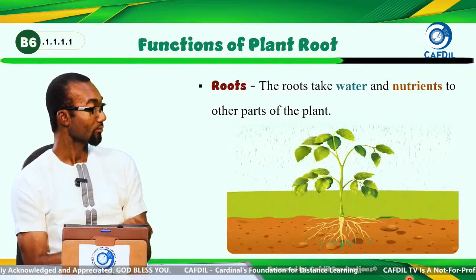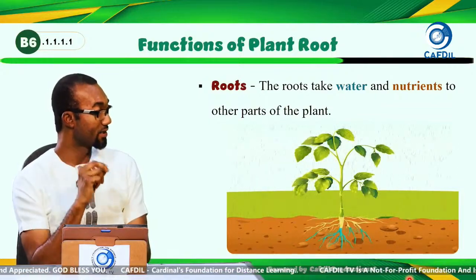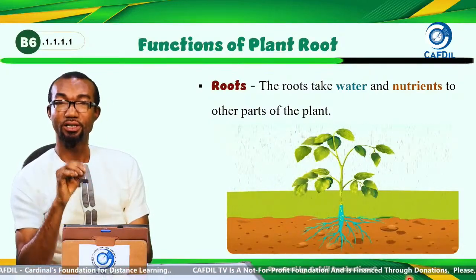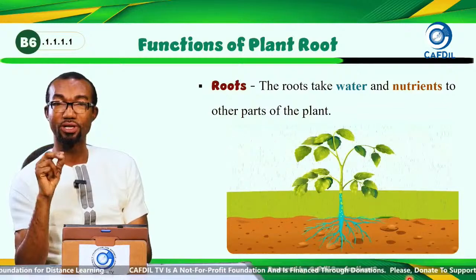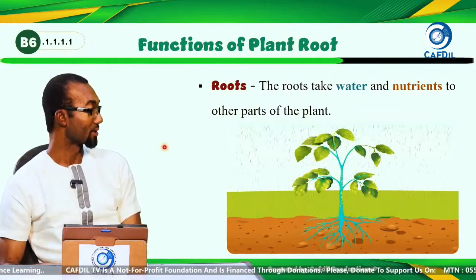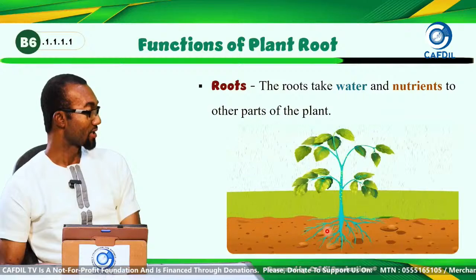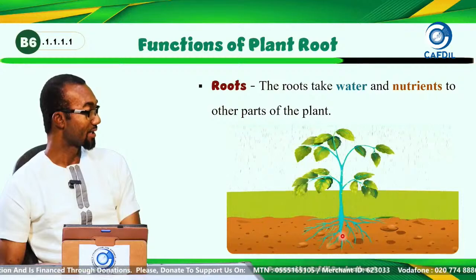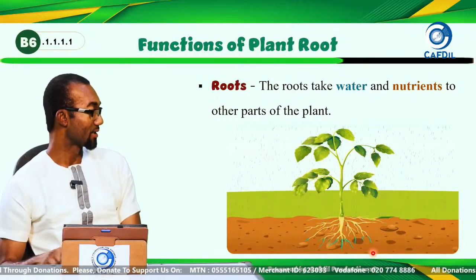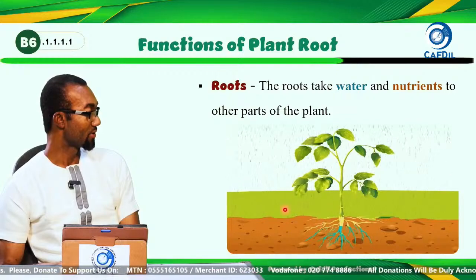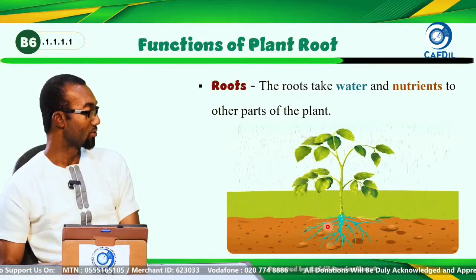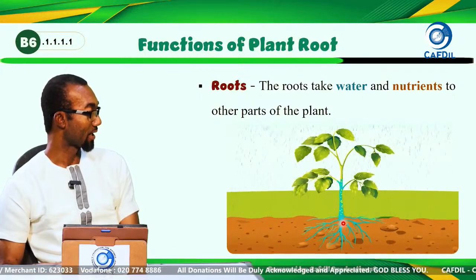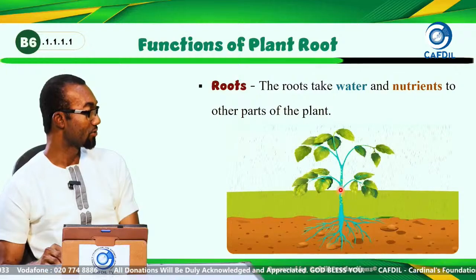Great. The roots also take water and nutrients to the other parts of the plant. So there is the root, and you see that it is taking water. It is raining. So the root is taking water to all the parts of the plant. Let's see. See, it is raining. So when the rain gets into the soil, the roots also transport the water. The blue you see is the water, and the particles you see here are the nutrients.